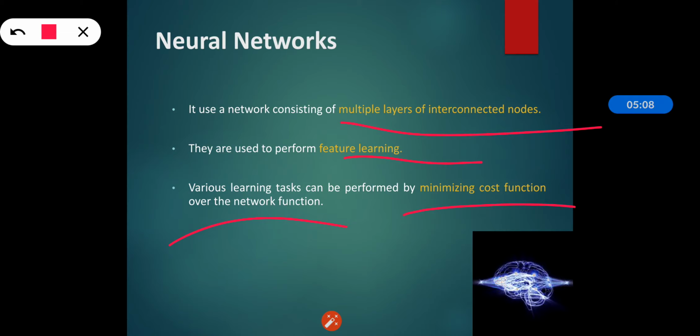So, this is about supervised feature learning, which is done for minimization of error by using the supervised dictionary learning approach and the neural network approach. In our next section, we will see unsupervised feature learning and its approaches. Thank you.